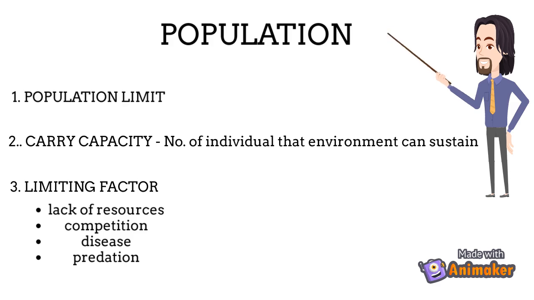This population has a carrying capacity, which is the highest number of individuals that the environment can sustain. Overpopulation can be prevented by limiting factors such as lack of resources, competition for resources and mating, disease which may occur in large populations, and predation.